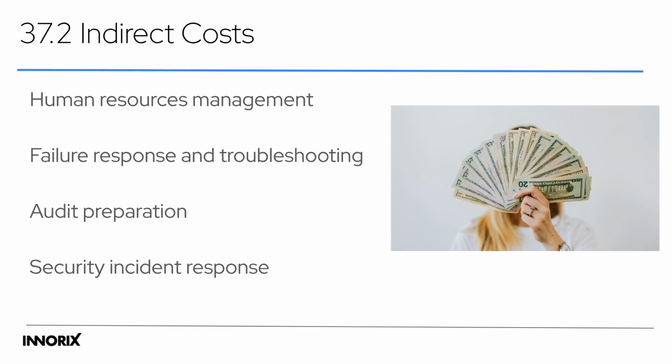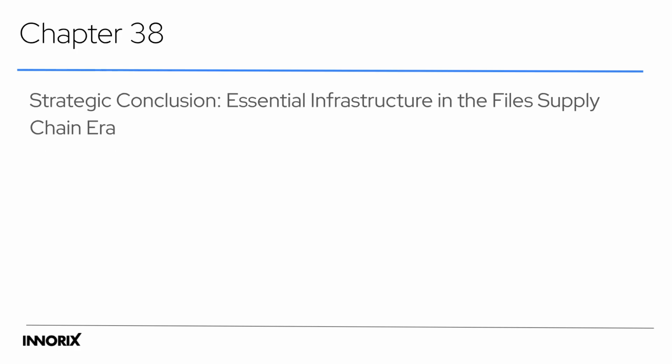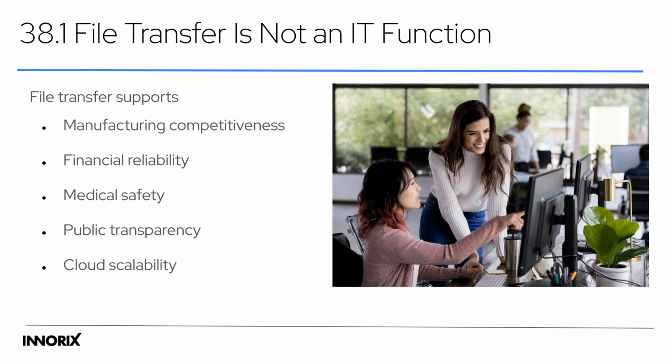Direct costs, such as transfer servers and software licenses, are easy to calculate. However, these rarely represent the full investment. Indirect costs often accumulate and exceed direct expenses. These include human resources for failure response, troubleshooting, audit preparation, and security incident response. Chapter 38 provides the strategic conclusion.